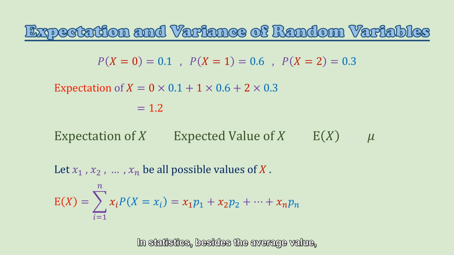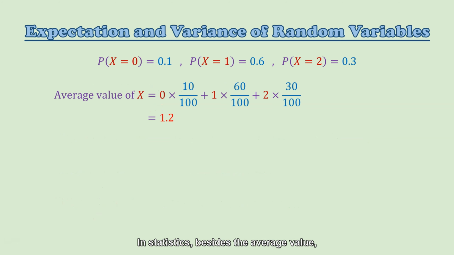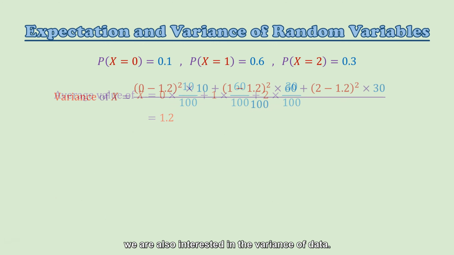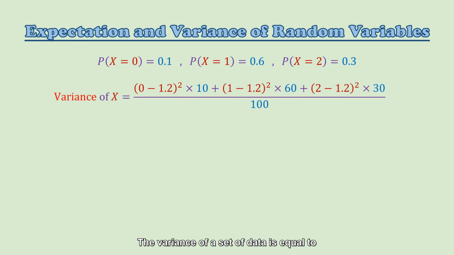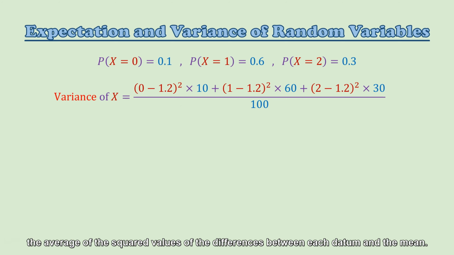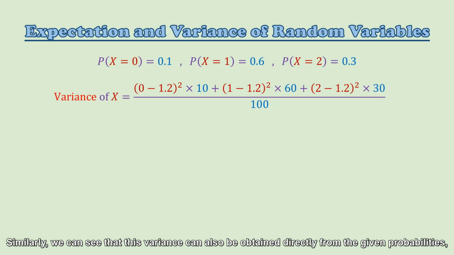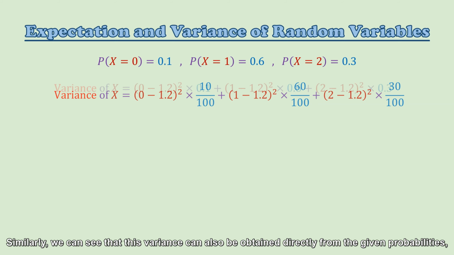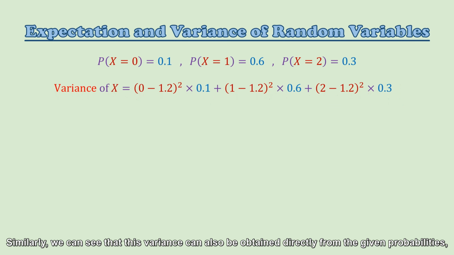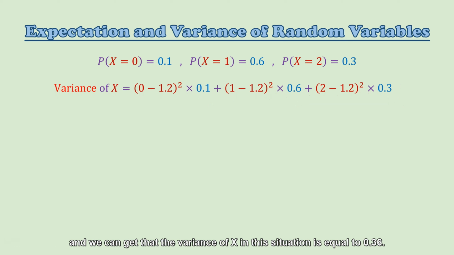In statistics, besides the average value, we are also interested in the variance of data. The variance of a set of data is equal to the average of the squared values of the differences between each datum and the mean. Similarly, we can see that this variance can also be obtained directly from the given probabilities. And we can get that the variance of x in this situation is equal to 0.36.